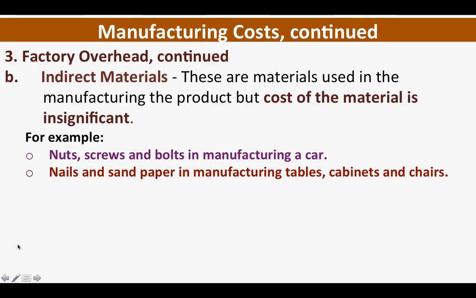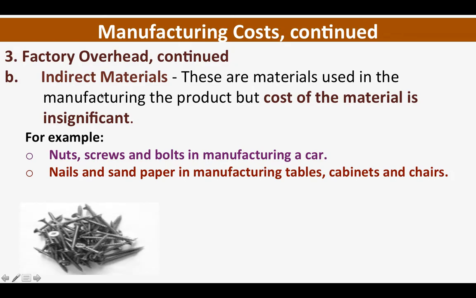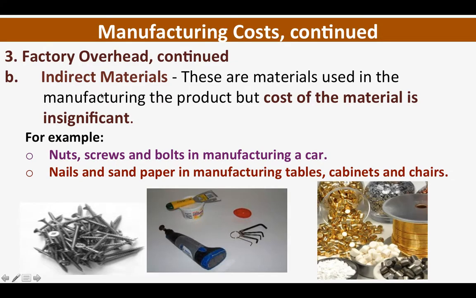Anong example nito? Nuts, screws, and bolts in manufacturing a car. Nails and sandpaper in manufacturing tables, cabinets, and chairs. Okay? So itong mga ito are indirect materials at kasama siya sa factory overhead. Okay? So these are our indirect materials.